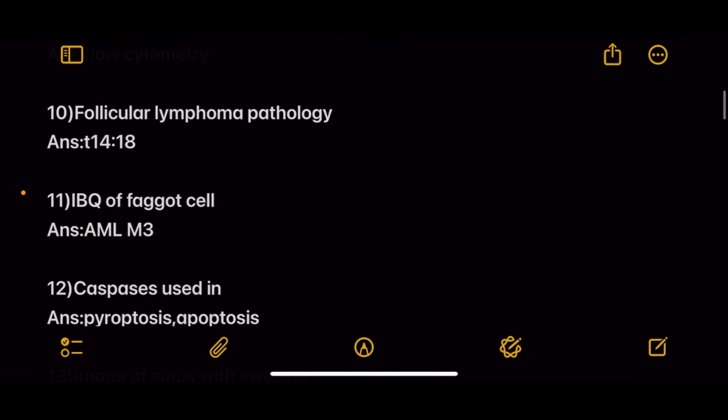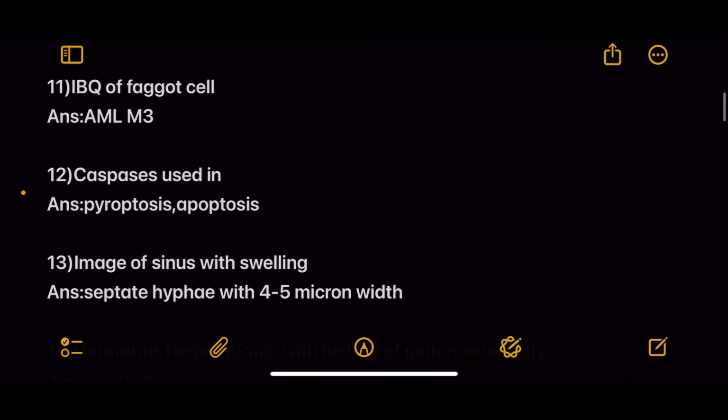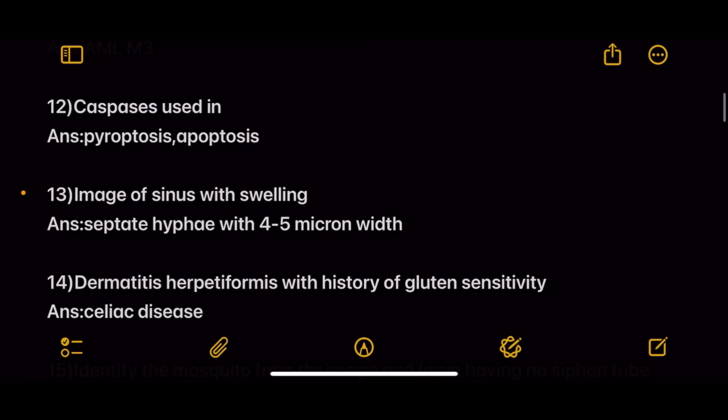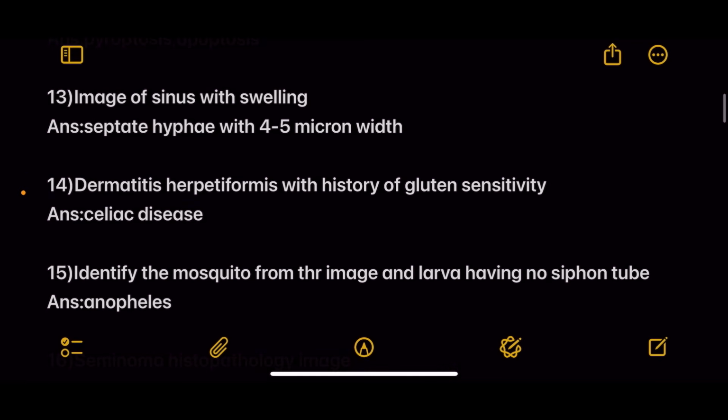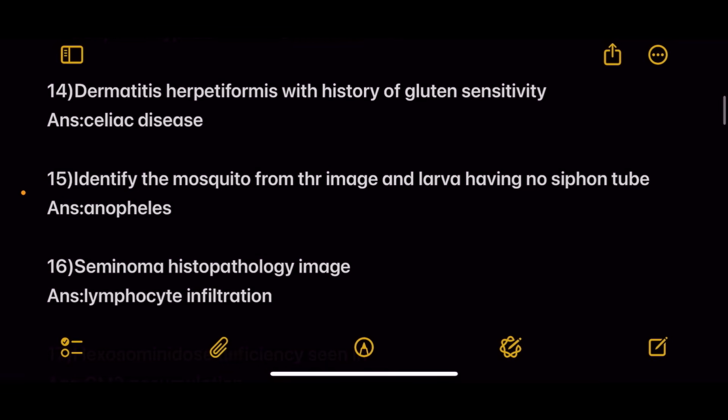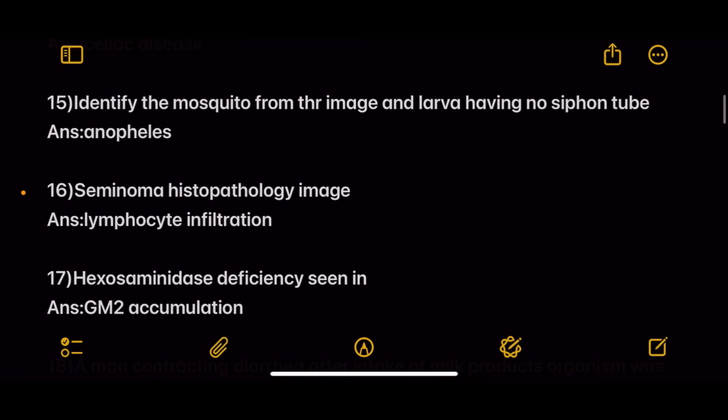Answer is flow cytometry. Next, follicular lymphoma pathology is t(14;18). Next, IBQ of a faggot cell. Answer is AML-M3. Next, caspases are used in. Answer pyroptosis and apoptosis. Next, image of a sinus with a swelling. Answer is septate hyphae with 4 to 5 micron width. Next, dermatitis herpetiformis with history of gluten sensitivity. Answer is celiac disease. Next, identify the mosquito from the image and the larva having no siphon tube.